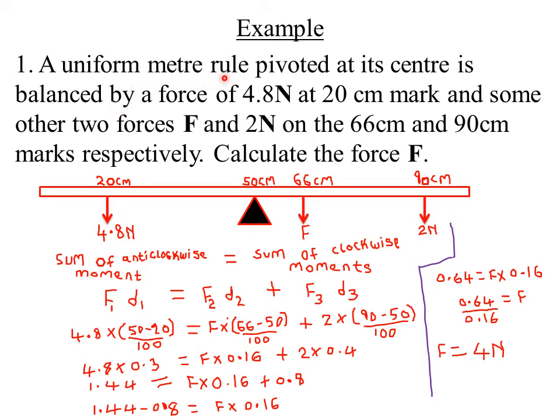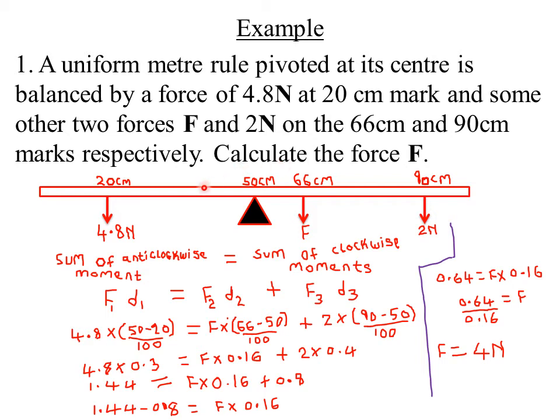So a uniform meter rule pivoted at its center is balanced by a force of 4.8 Newton at the 20 centimeter mark, and two other forces, F and 2 Newton, on the 66 centimeter mark and the 90 centimeter mark respectively. We are required to calculate the value of force F.